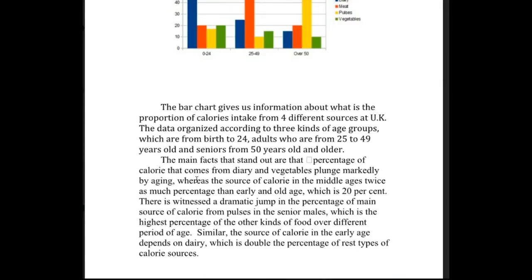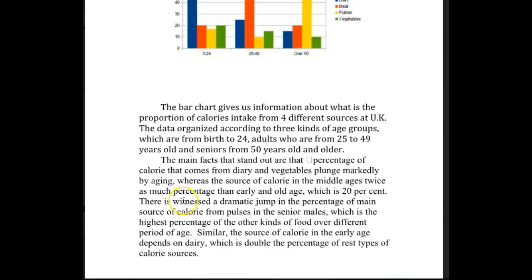The main facts that stand out are that the percentage of calories that come from dairy and vegetables plunge markedly. You can't say by aging. It would have to be something like with age. They plunge markedly with age. Whereas the source of calories, plural, in the Middle Ages, this makes no sense to me. Twice as much as percentage than early and old age. Grammatically, it's wrong. And I don't know what you're referring to. What's 20%? It's just not clear, okay?